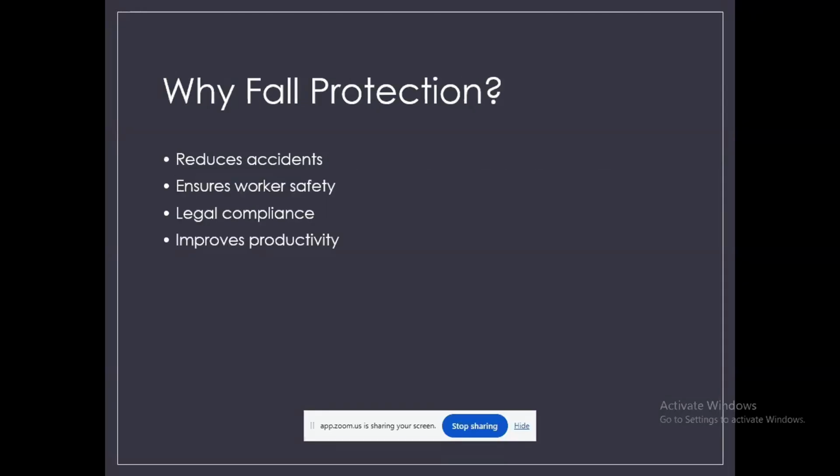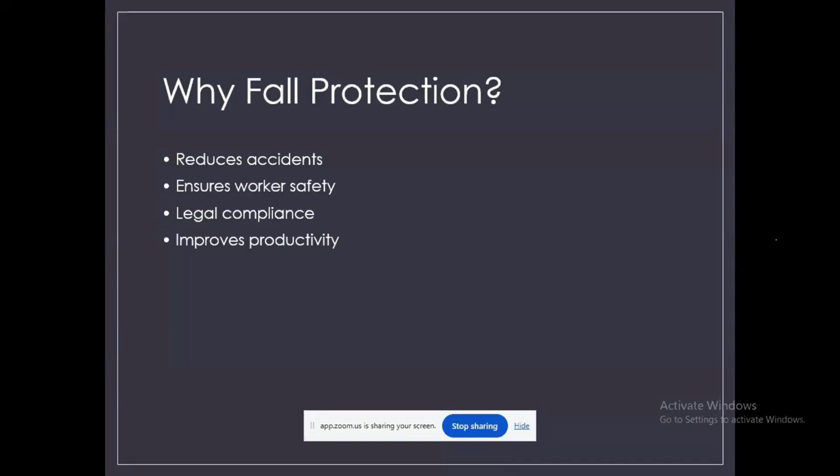Why fall protection? First, it reduces accidents. For example, in a construction site, installing guardrails or using harnesses can prevent workers from falling off edges. Without these systems, even a small slip can become a major accident. I hope that you got it.